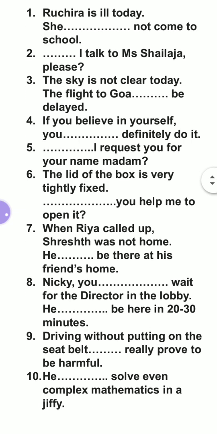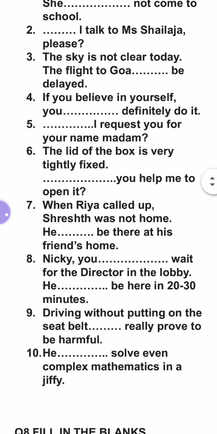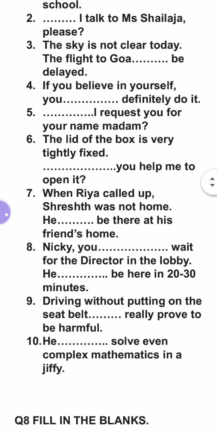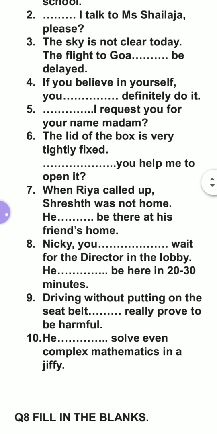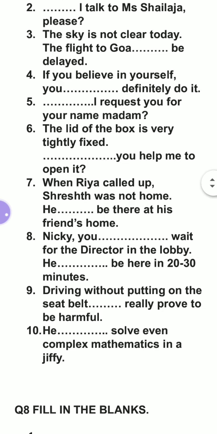Question number 3. The sky is not clear today. The flight to Goa blank be delayed. Delayed is in the past tense. Possibility is there. So possibility in past, that is could.